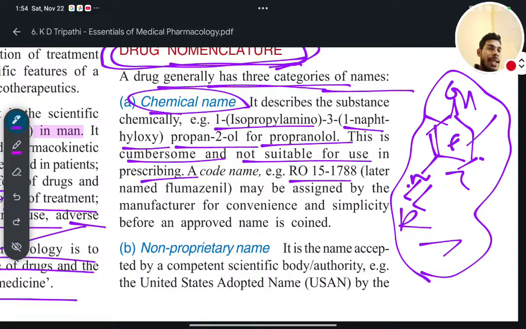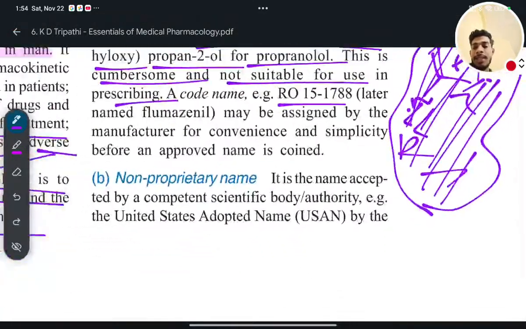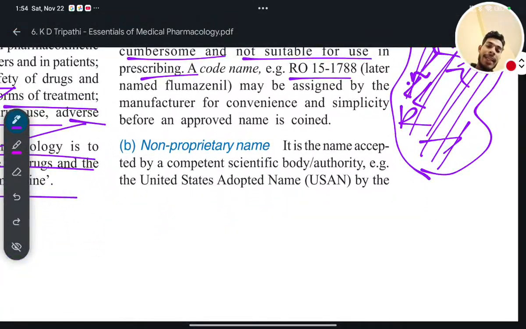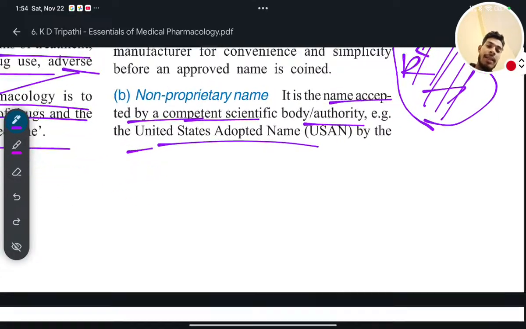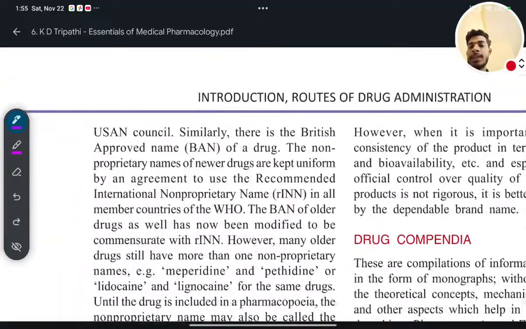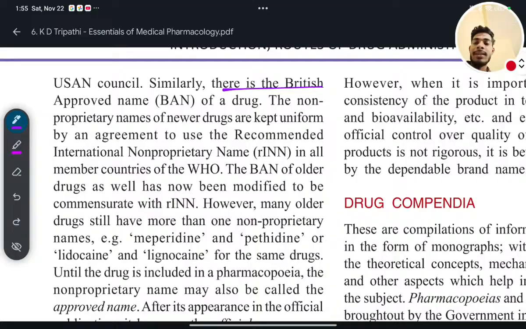You will get these mainly in the medicinal chemistry subject. Okay, next, non-proprietary name. It is the name accepted by the competent scientific body or authority. For example, the United States Adopted Name, USAN, by the USAN Council. Similarly, there is the British Approved Name, that is called BAN, of a drug.